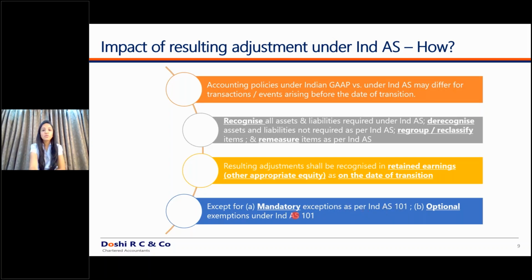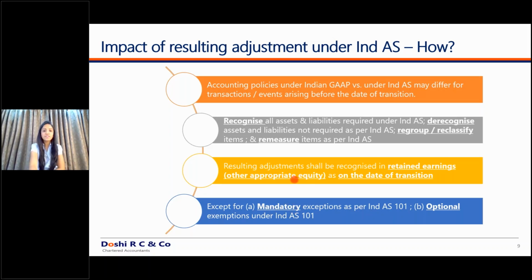Mandatorily, you don't have to record for these exceptions. So even if there is a difference, the accounting standard also knows that there is a difference between Indian GAAP and Ind AS. But Ind AS 101 has mandatorily provided that you don't have to record for these differences. This is mandatory in nature and you don't have any option.